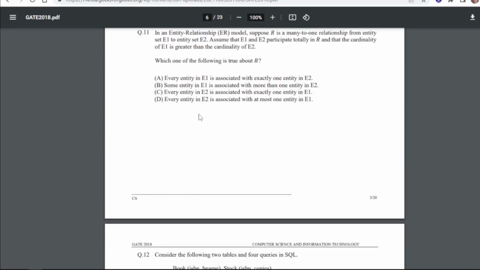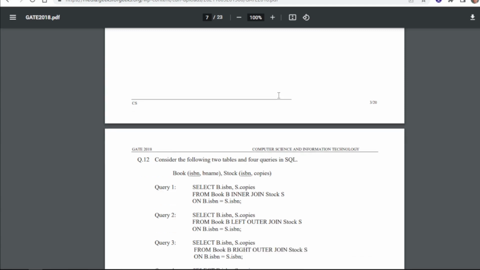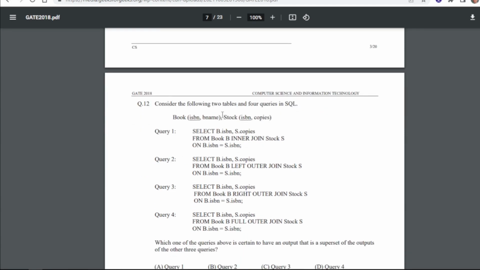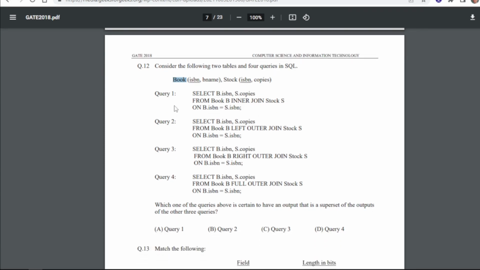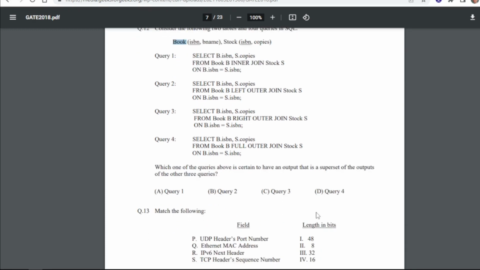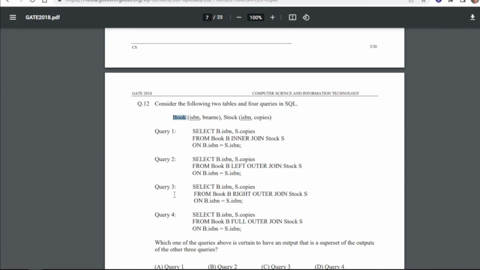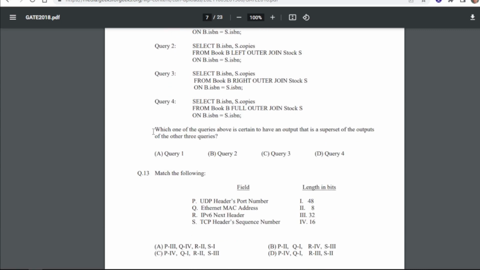Every entity in E1 is associated with exactly one entity in E2. For 12, consider the following two tables and four queries in SQL. So book ISBN, right, and book name, stock is BN, and copies. So now which one of the queries above is certain to have an output that is a superset of the output of the other three queries? So for 12, our answer will be D, that is query 4.